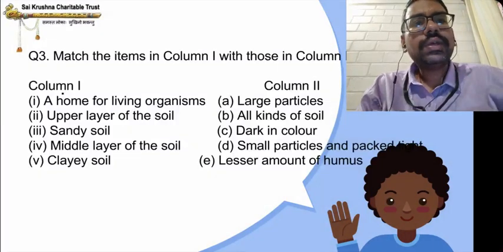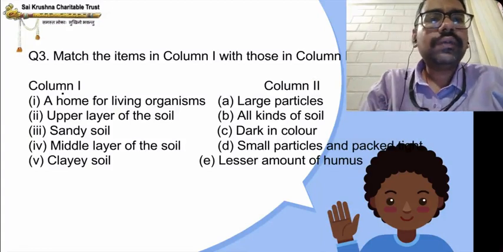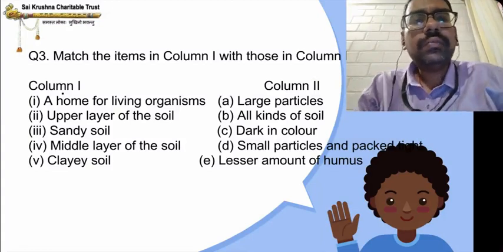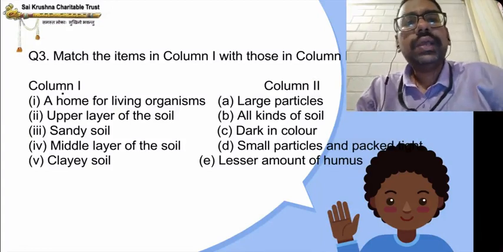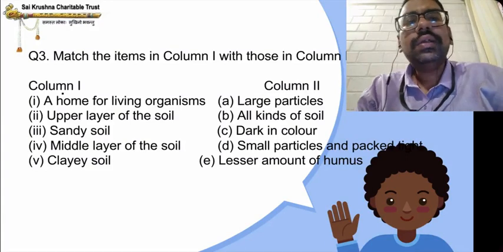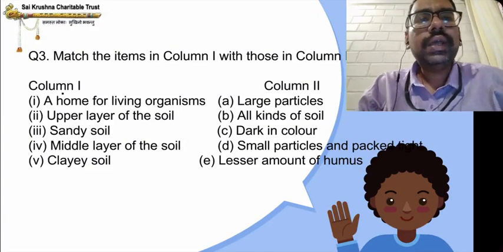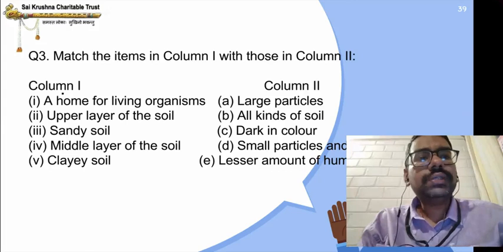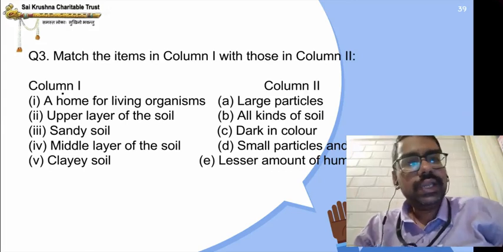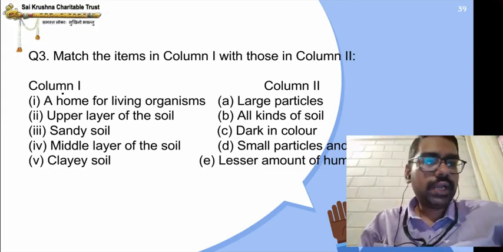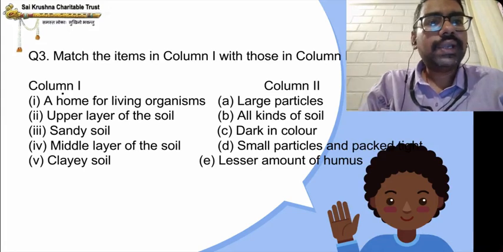So match the items in column 1 with those of column 2. What is column 1? Home of living organisms, upper layer of soil, third one sandy soil, fourth one middle layer of soil, fifth one is clay soil. Options here in column 2 are large particles, all kinds of soil, dark in color, small particles packed tight, lesser amount of humus.